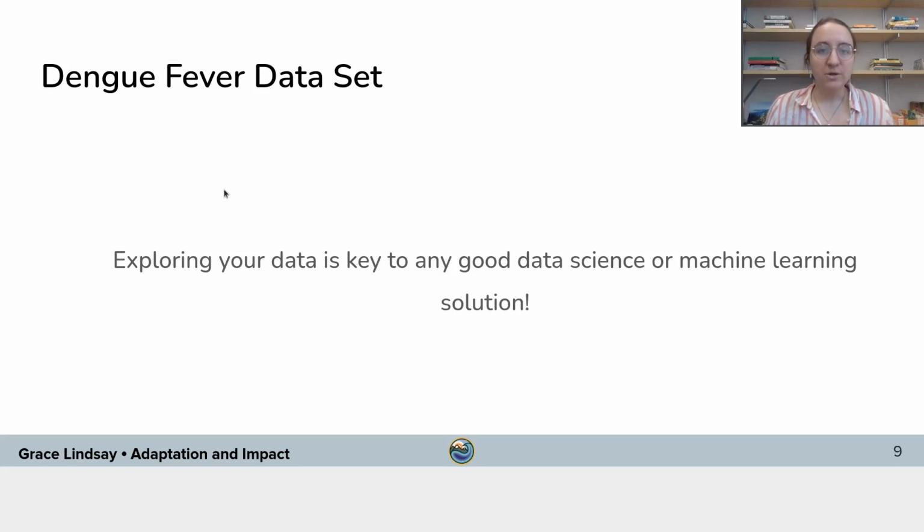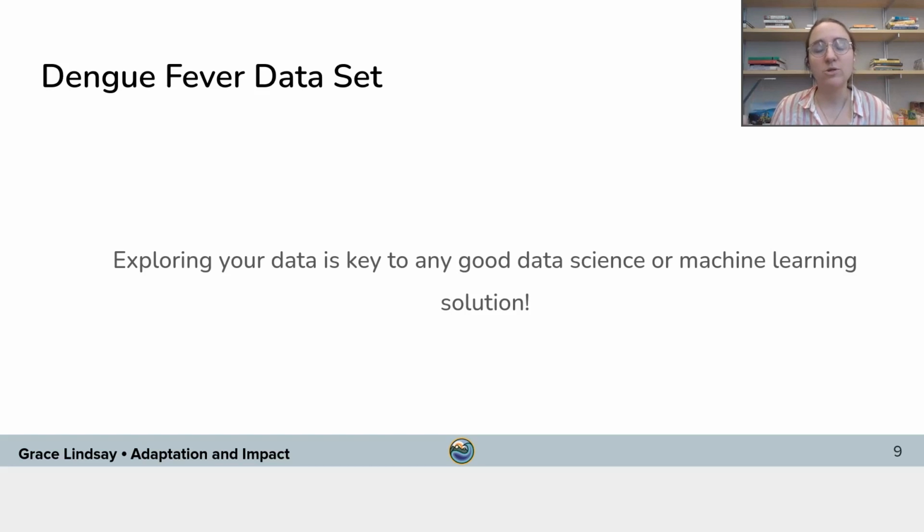So the first thing that you're going to do with this data set is to just explore it. Before you try to train any model, you're just going to plot some of the variables, try to understand the features of the data, look for any missing data, that kind of thing. It's very important when you get a data set to do a little exploration to understand the properties of the data and how high quality the data set is.